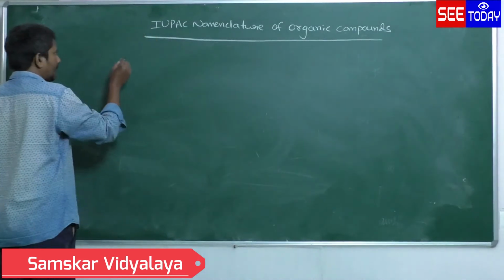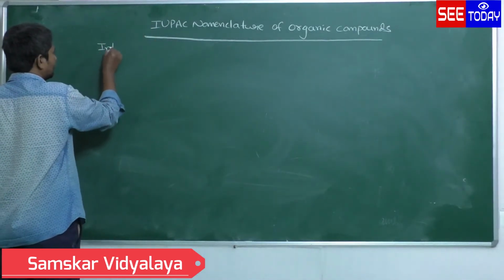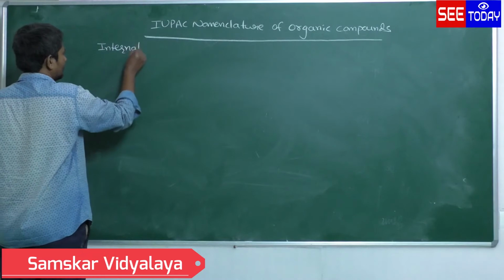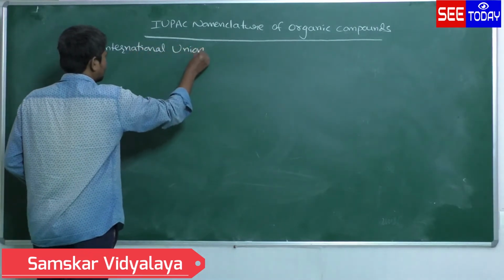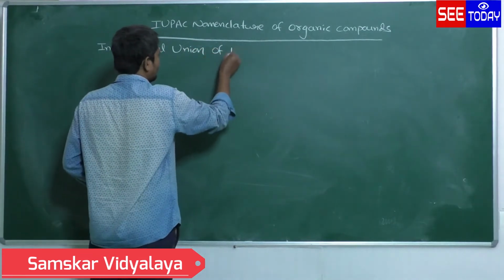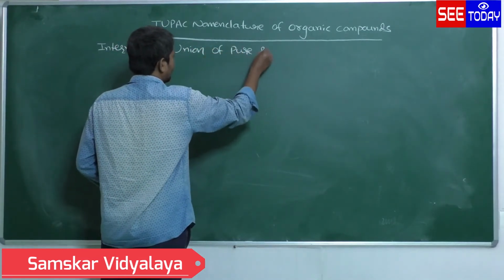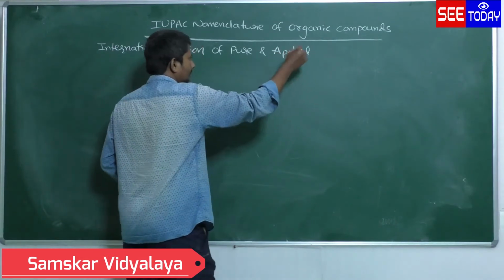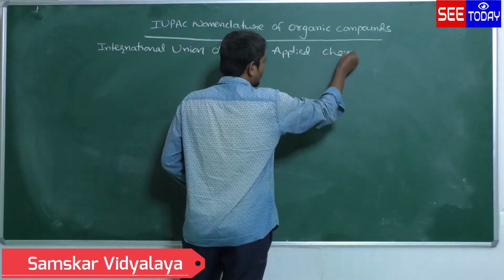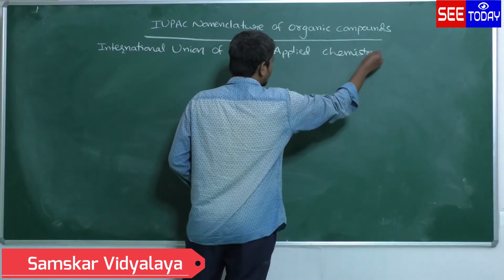So what is the IUPAC? International Union of Pure and Applied Chemistry. According to this method, we have to give the names for organic compounds.